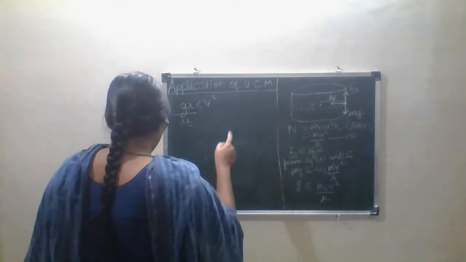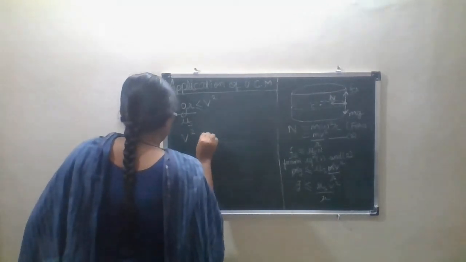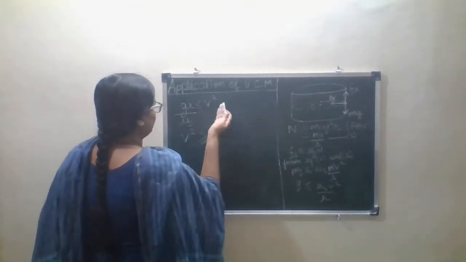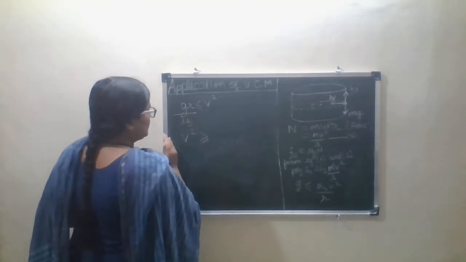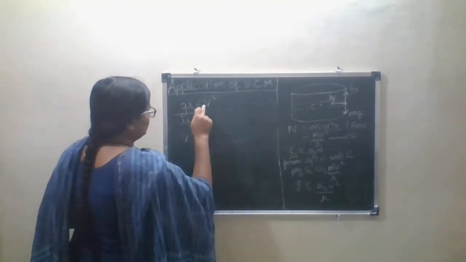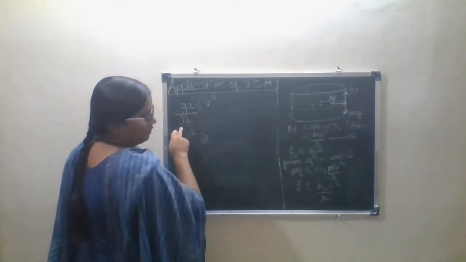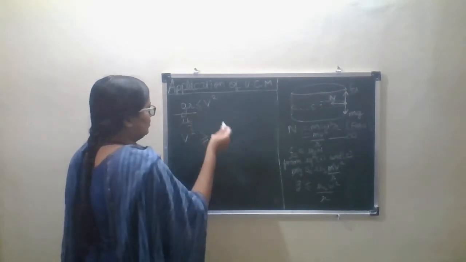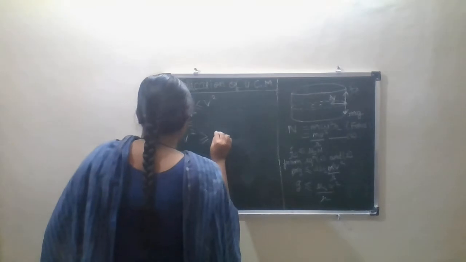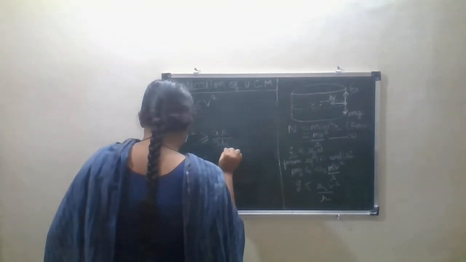Then v square is greater than or equal to. Now v square goes to this side. The sign will remain the same because here it was g r upon mu s. Then v square is greater than or equal to g r upon mu s as it is.